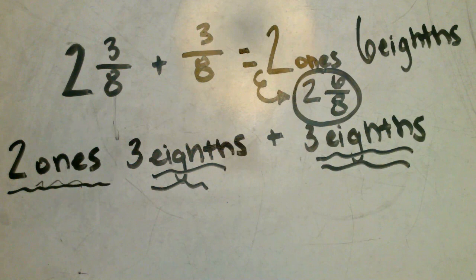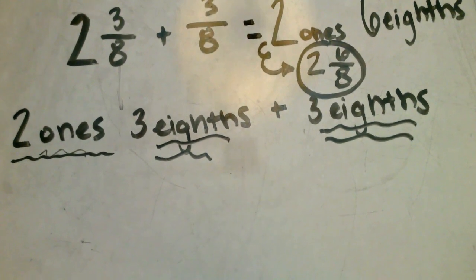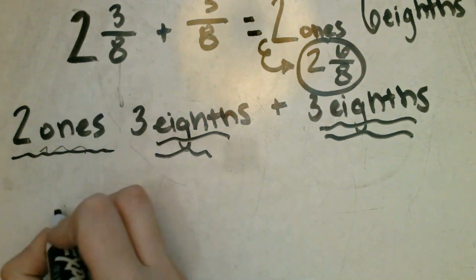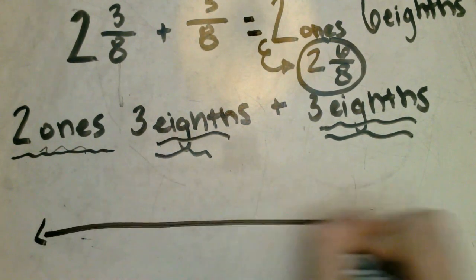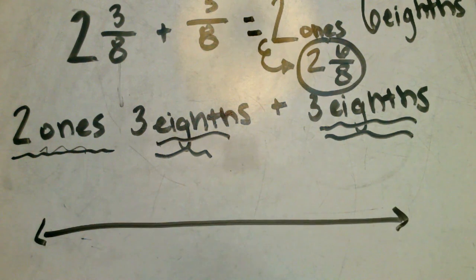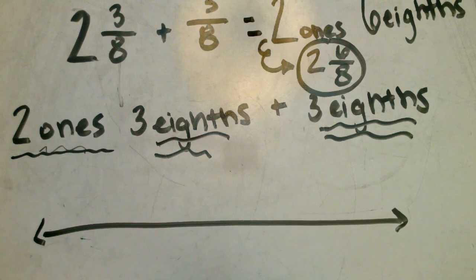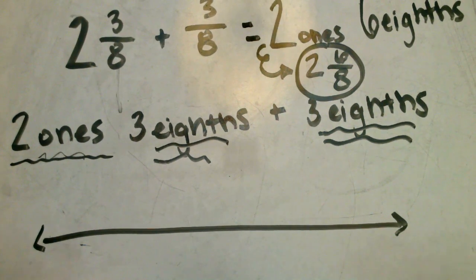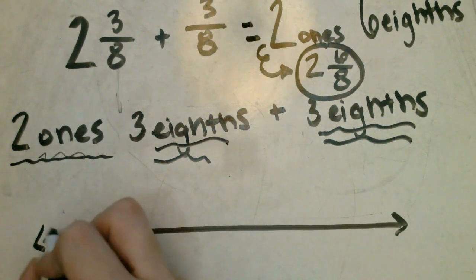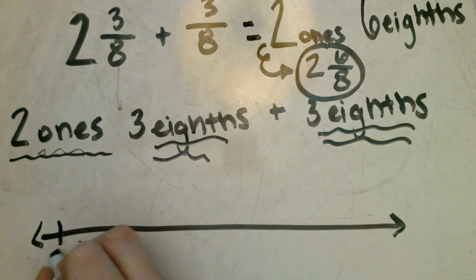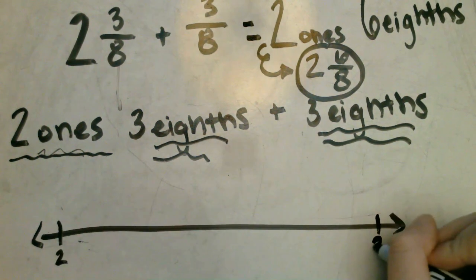Now, let's show this addition problem using a number line. Let's start by drawing our number line. I'm just going to move my whiteboard up and draw my number line underneath it. Our first step on our number line is going to be to start at 2 3/8. So we need to figure out 2 3/8 is going to be between the whole numbers 2 and 3.